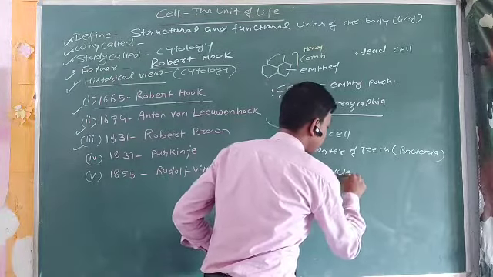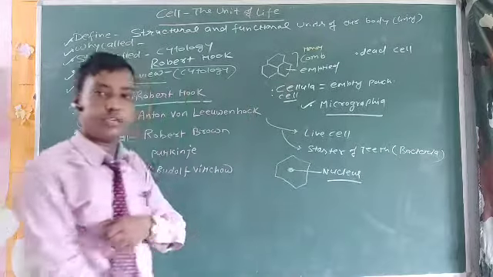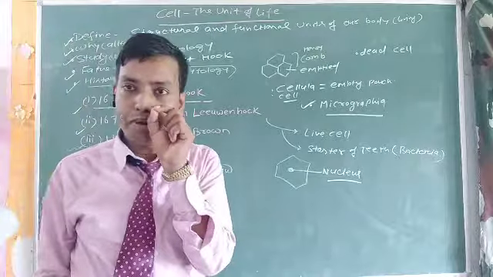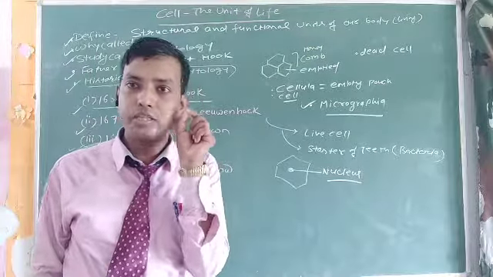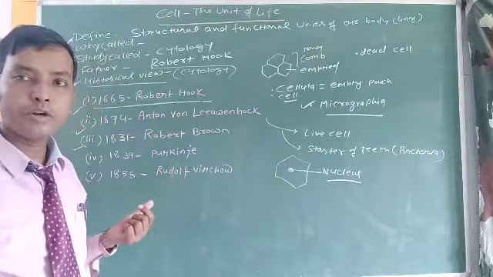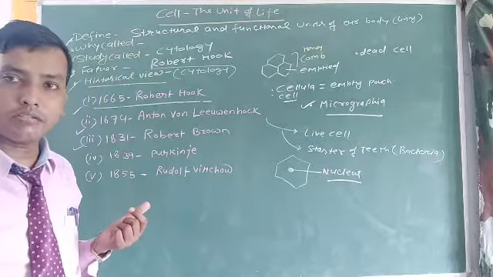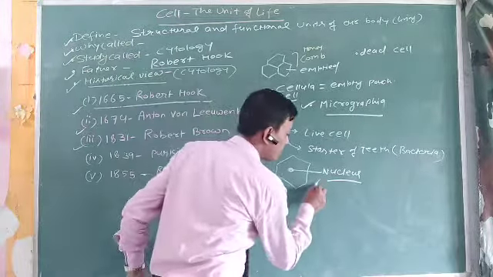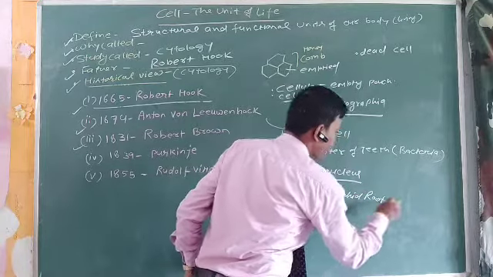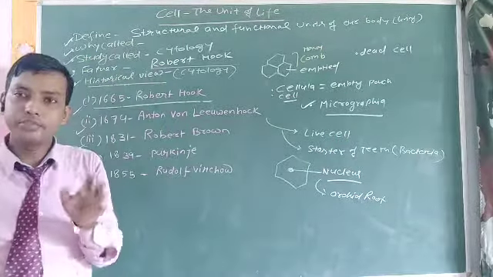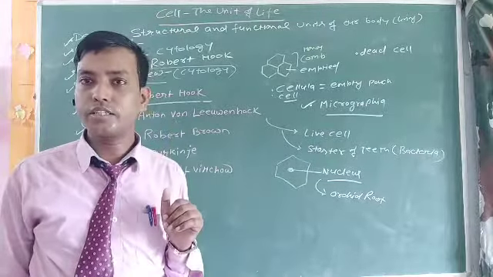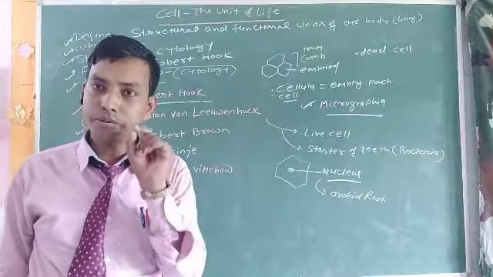Nucleus. During his observation, Robert Brown saw a very microscopic structure at the center of each cell that was related to the nucleus. So the nucleus was discovered by Robert Brown in 1831, actually in the orchid root. From which plant's root did Robert Brown discover the nucleus? From the orchid root. You should mind it.